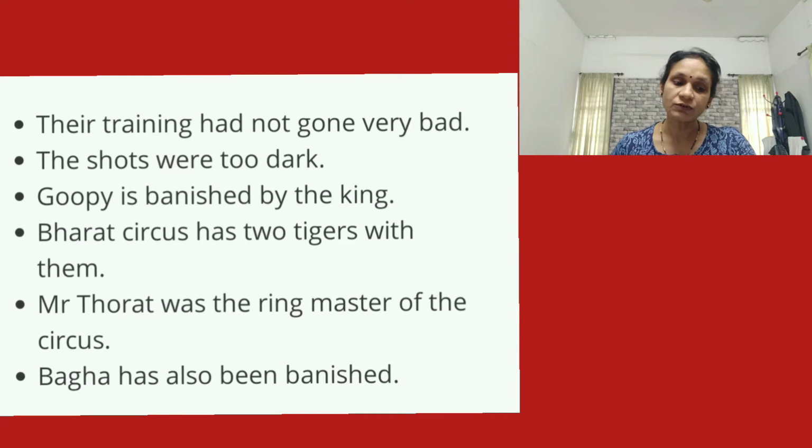So at first I am reading the statements from these given sentences. The first one, their training had not gone very bad. Second one, the shorts were too dark. Third statement, Guppy is banished by the king. Fourth one, Bharat Circus has two tigers with them. The next one, Mr. Thoret was the ringmaster of the circus. Then the last statement, Bhaga has also been banished.